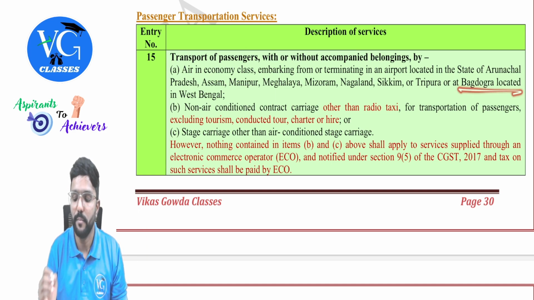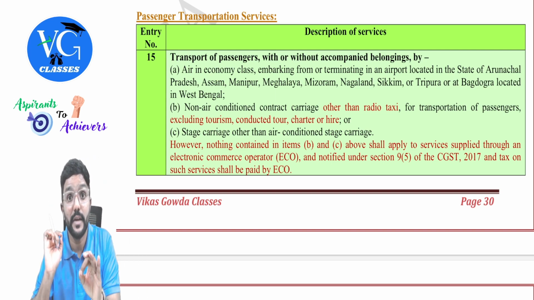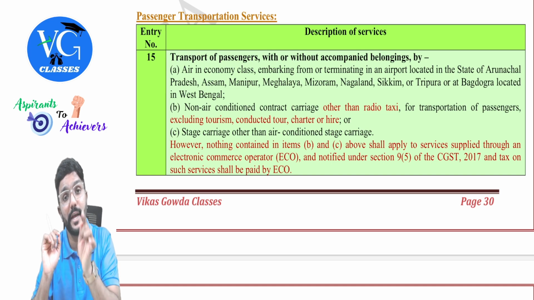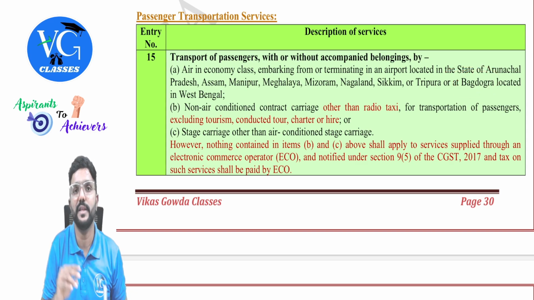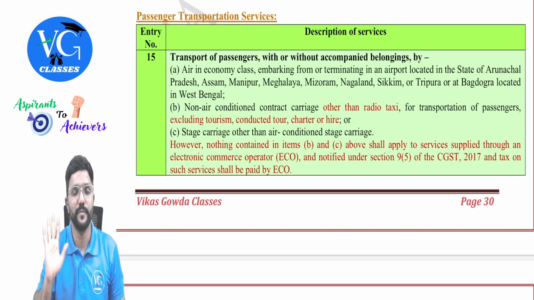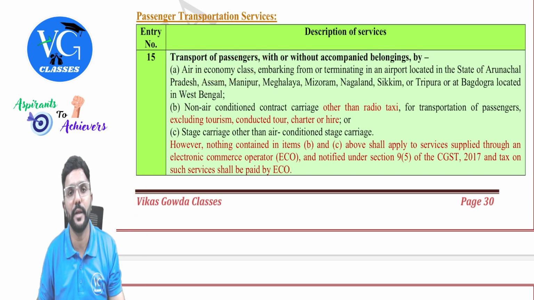And the last one, Bagdogra located in West Bengal. Not the entire West Bengal, only the Bagdogra airport located in West Bengal. Guys, please be careful. It is one of the places in West Bengal. They didn't say any place in West Bengal. No, no, no. For example, assume I am traveling in economic class from Bangalore to Kolkata airport.